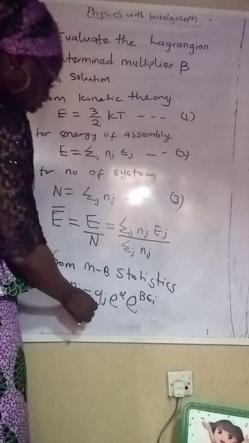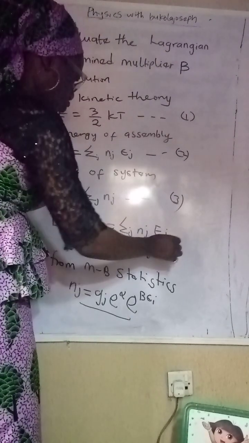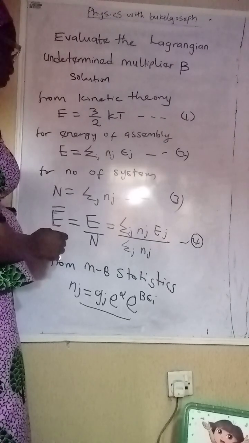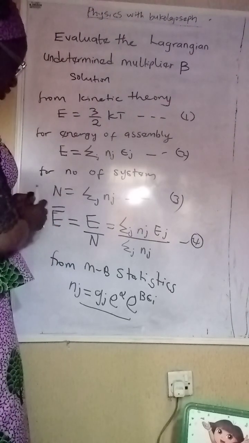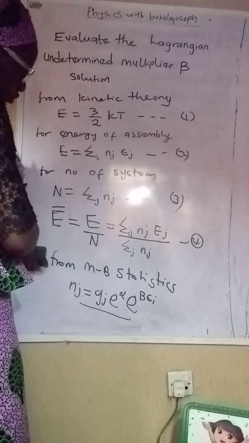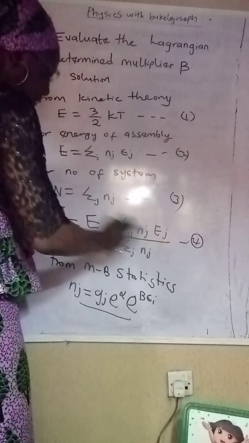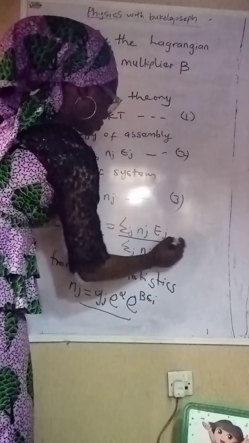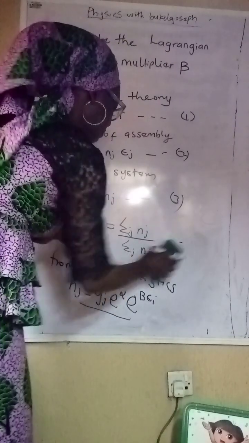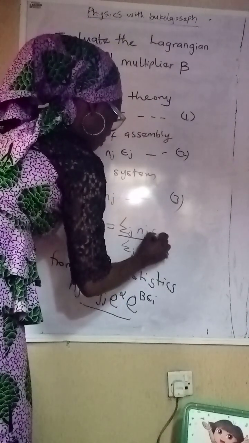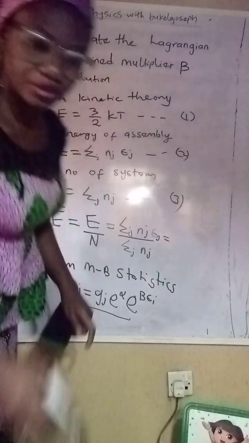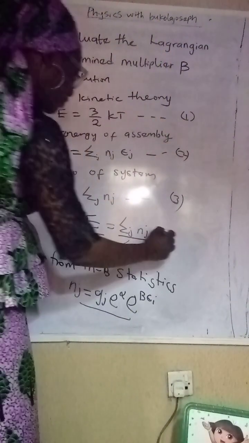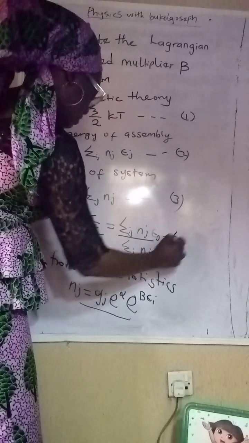Okay, so we are going to be substituting this Nj into equation 4. If we substitute it into equation 4, we are going to have this. Let me just clean equation 4 and put equal to by the side. So we have sigma j.